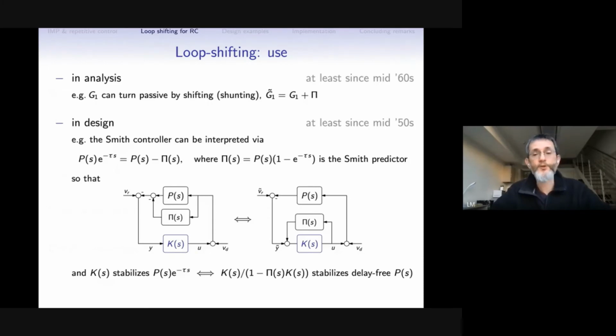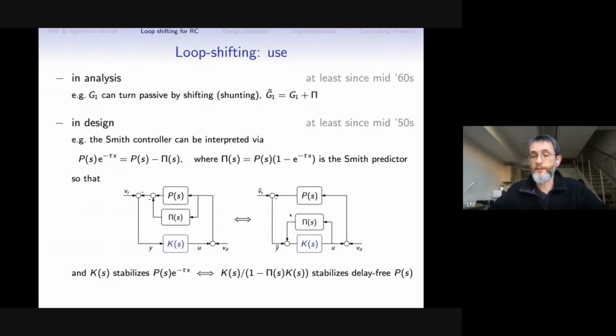And it is actually used in the design, maybe without an explicit mention, but a very good example, in my opinion, is the Smith controller, the Smith predictor. Because if we have a dead time plant, which is a finite dimensional plant and a delay, it can always be decomposed as a parallel interconnection of the delay-free plant and pi, where pi is the system. So if P is stable, this pi is a legitimate candidate for loop shifting. So then this is our plant. If we just shift our loop, move this pi to the controller, we'll have this Smith predictor configuration.